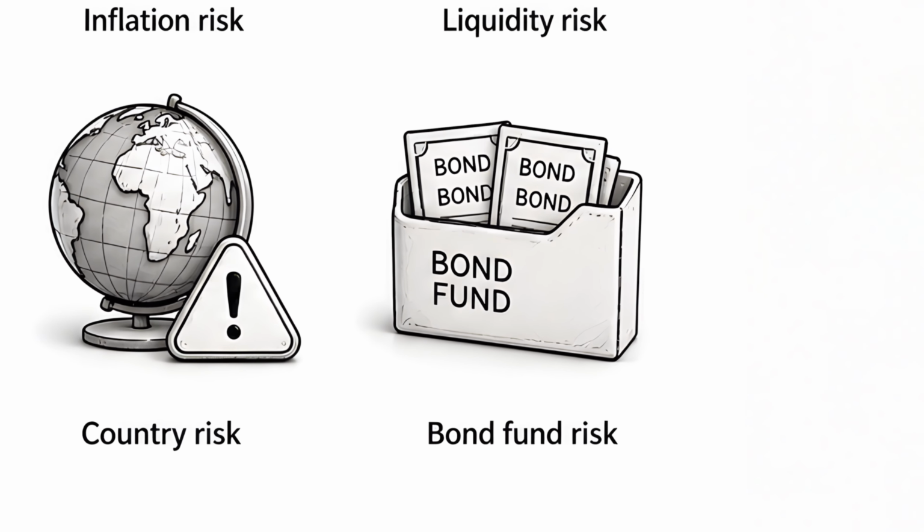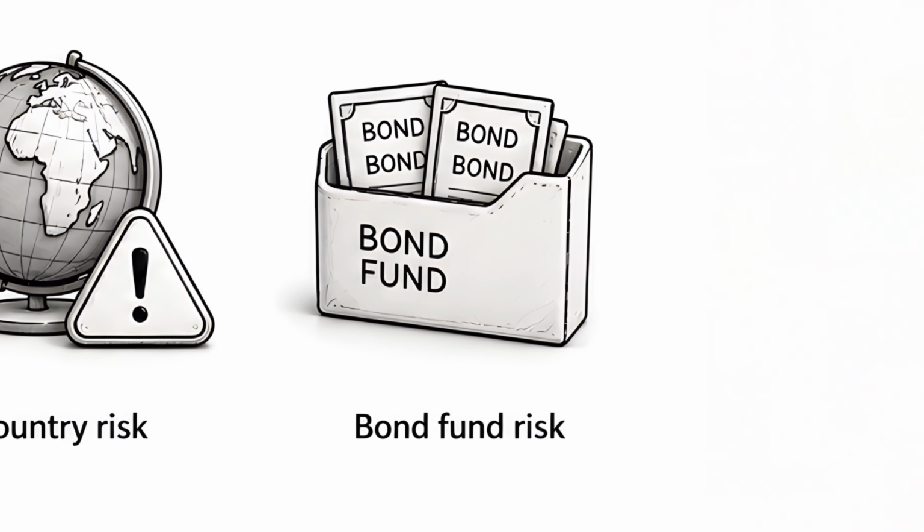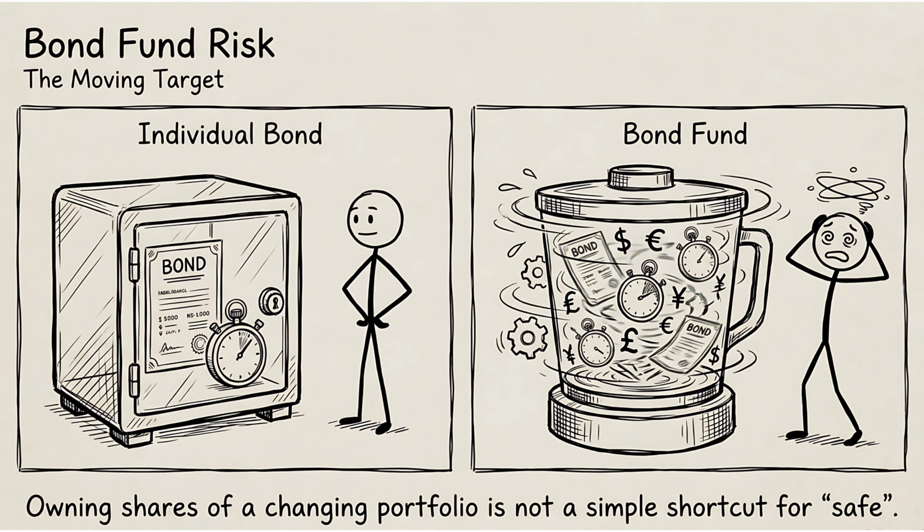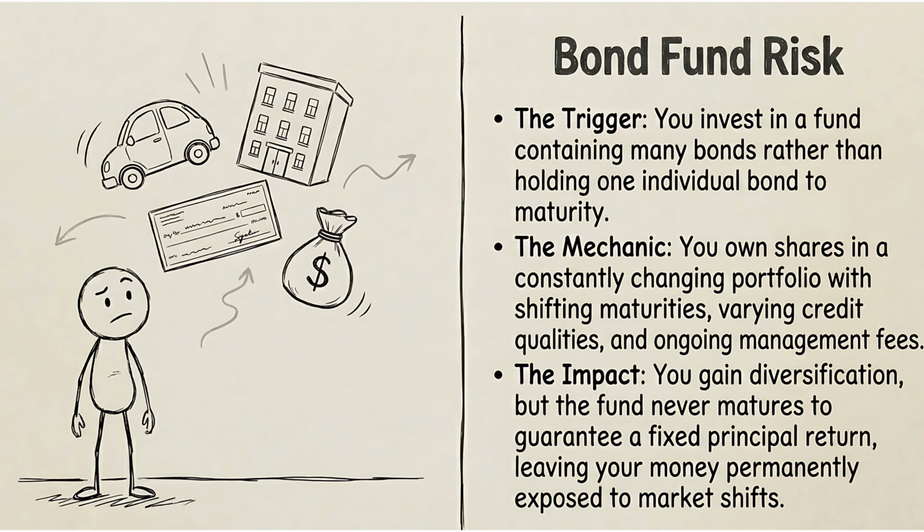Bond fund risk. Many people do not buy one separate bond. They buy a fund that holds bonds. Here, the format changes the result. With one bond, you can usually see the issuer, coupon, maturity date, and repayment promise. With a bond fund, you own shares of a changing portfolio. The fund may buy and sell bonds. It may hold different maturities, different issuers, and different currencies.